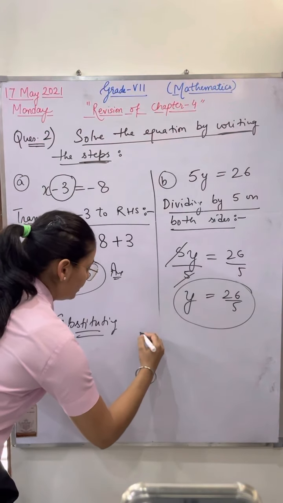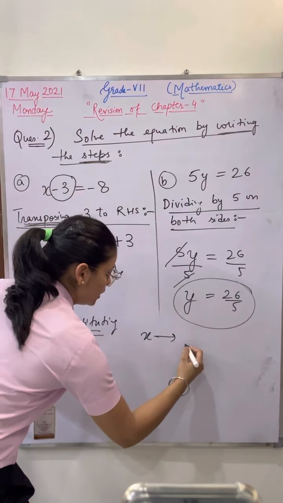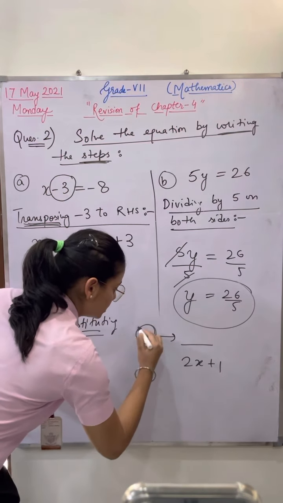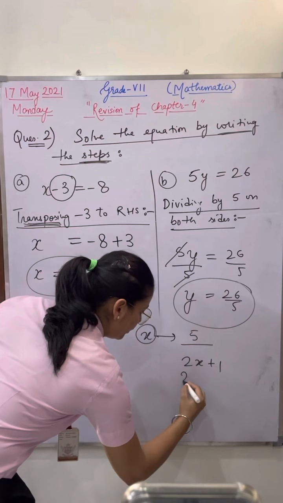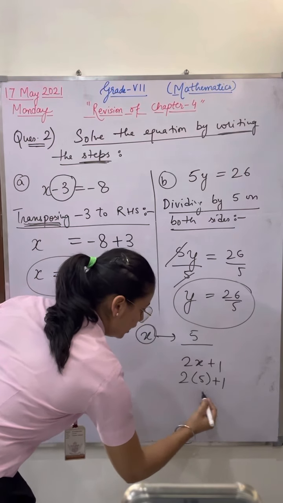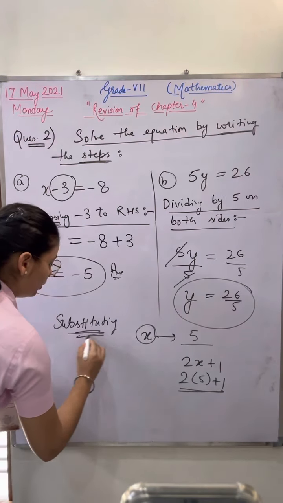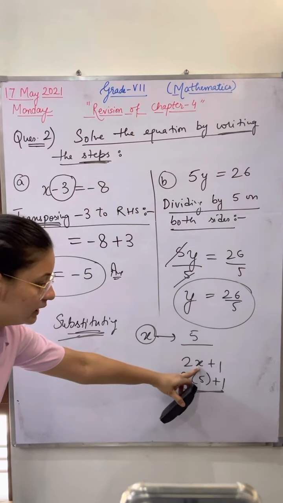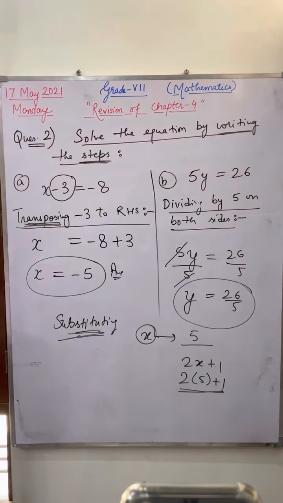Suppose you are putting the value of x in some question. Suppose this is 2x plus 1 and the value of x is 5. Then you put the x value 5 in the question. That is substituting. That is the value you are putting.